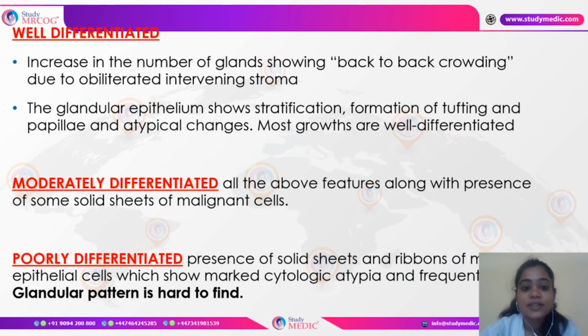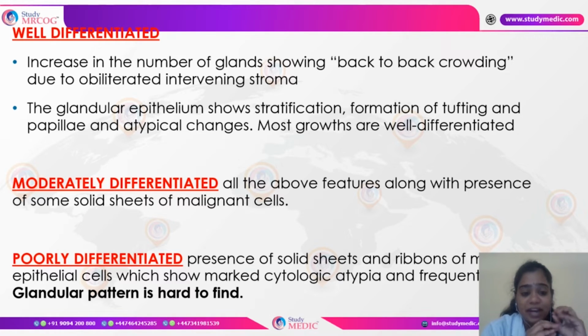So as we can see, in well differentiated carcinoma, the number of glands has increased, and there is obliteration of intervening stroma. And also the epithelium shows stratification, formation of tufting and papillae, and atypical changes. Most of the growths are well differentiated. In moderately differentiated, you have all these features, plus the malignant cells are also present as sheets.